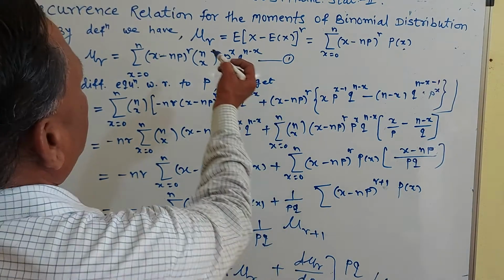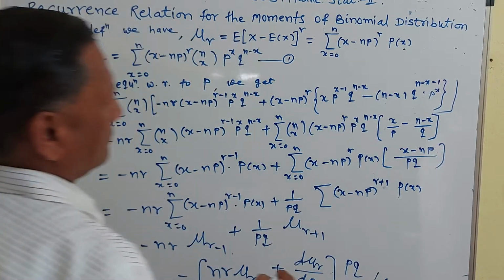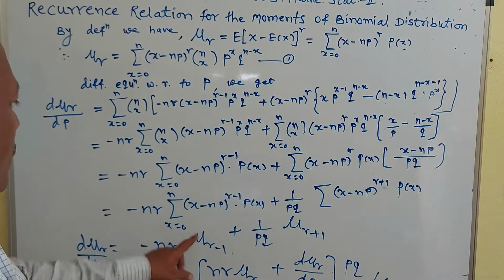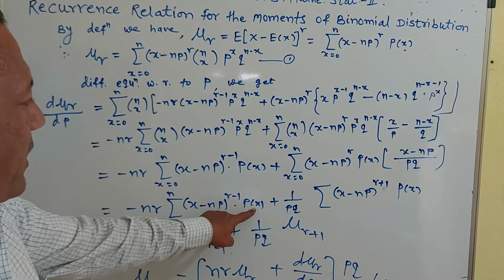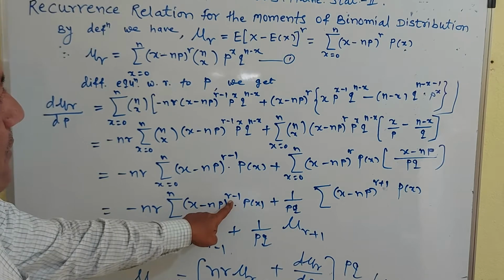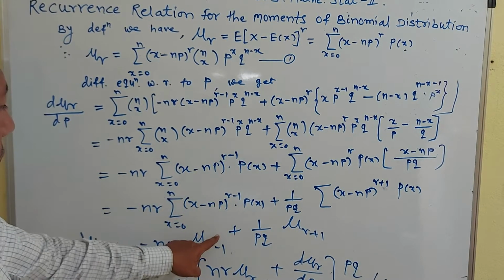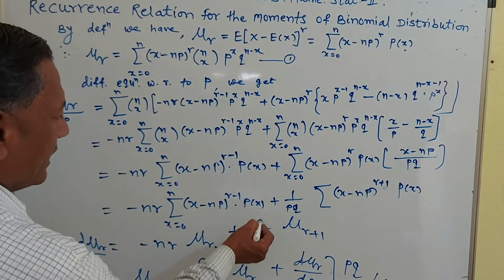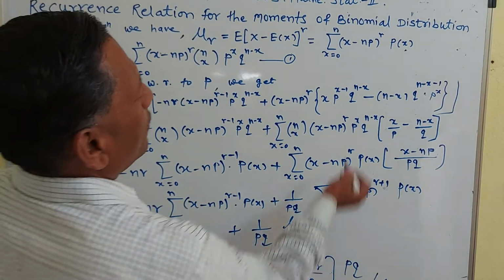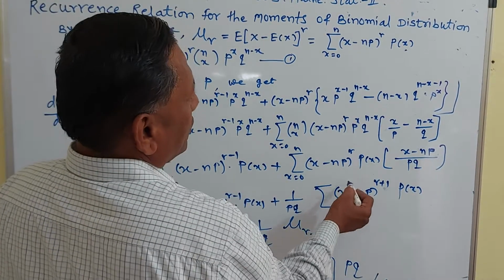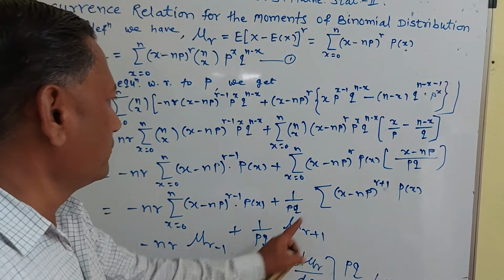Now you observe here mu r is equal to summation of x minus np raised to r into p of x, and here summation of x minus np raised to r minus 1 into p of x. So only r is replaced by r minus 1 here. Therefore this becomes mu r minus 1. Plus 1 upon pq as it is, and here only r is replaced by r plus 1. Therefore x minus np raised to r plus 1 means mu r plus 1.